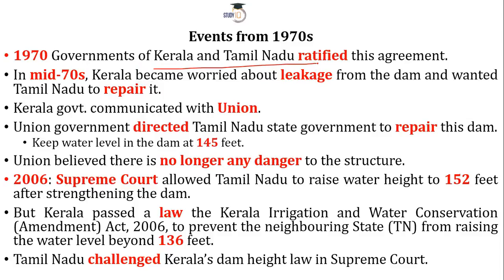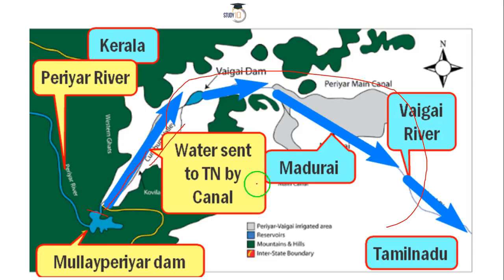But in the mid-70s, Kerala found some sort of leakages, because as I told you, this dam is located in Kerala, so Kerala spotted some leakages, and it was worried that the dam would blast. And the main thing is that if it blasts, I hope it never does, but just in case, then the major electricity supply of this hydropower project that is providing electricity to Kerala will be destroyed. Apart from that, many villages will be submerged, many people, property and jungle area, everything will get destroyed, isn't it? In the same sense, Tamil Nadu of course will also face the same thing.